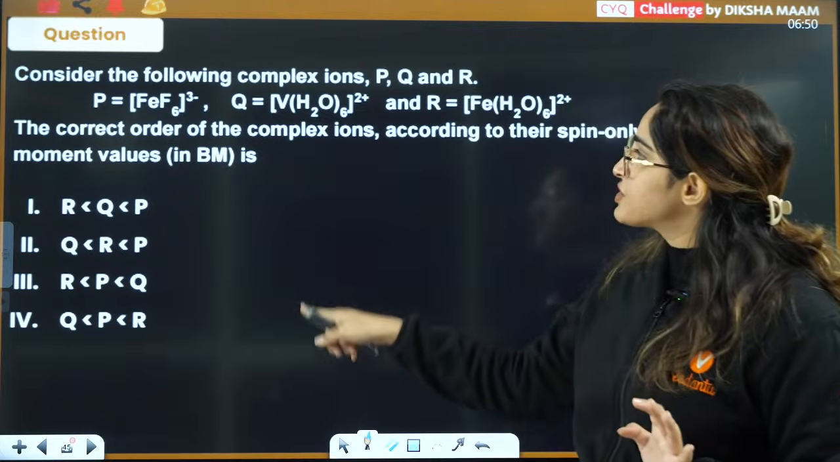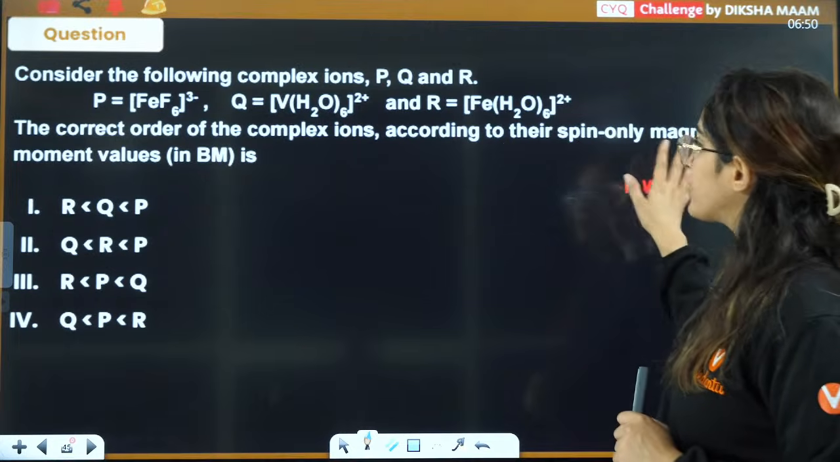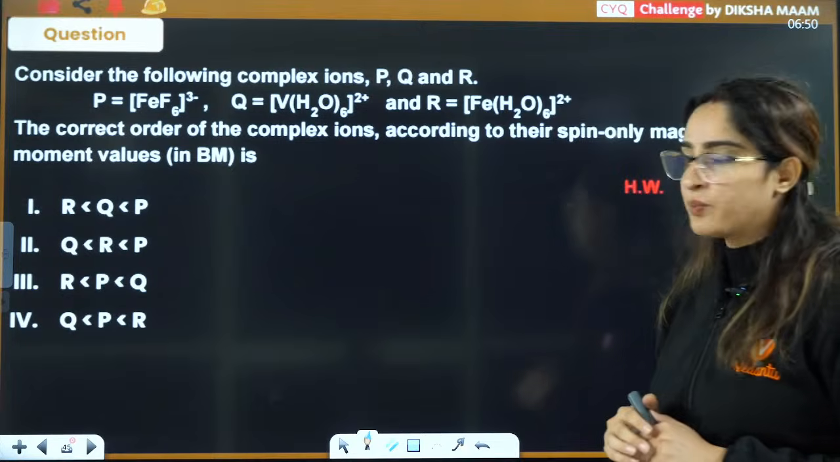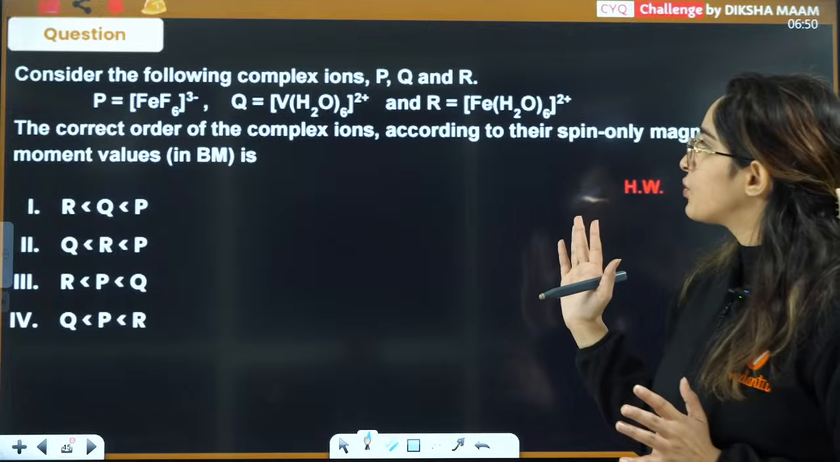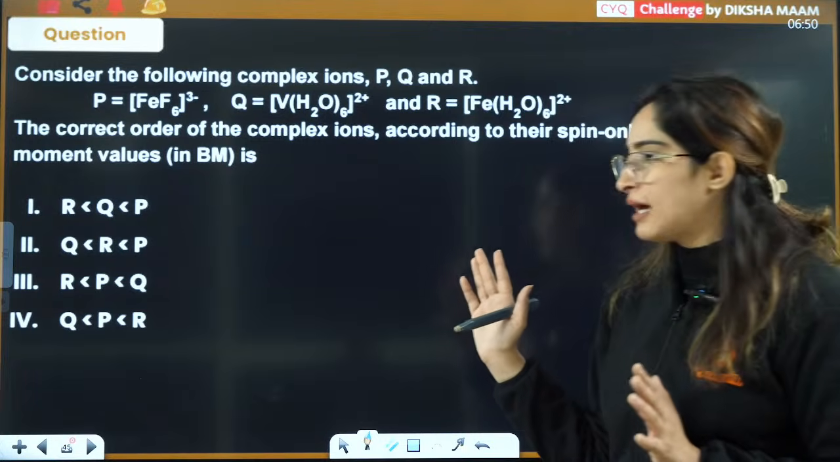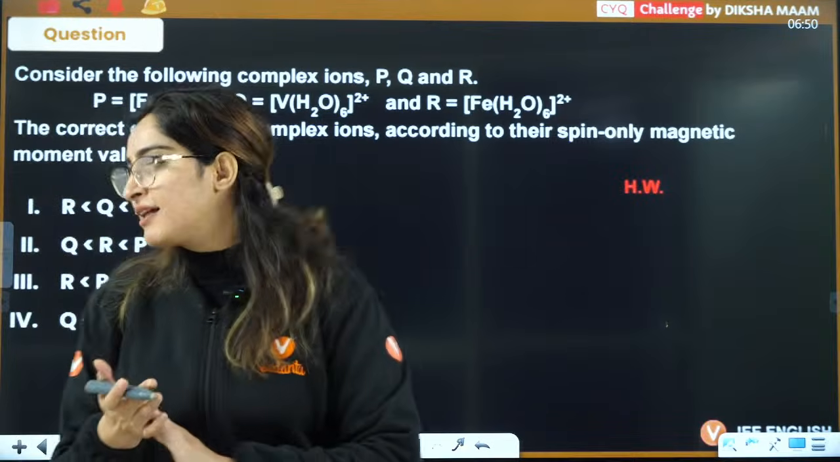This is the question. You have P, Q, R. According to the spin-only magnetic moment, you have to write what the value is. Find out now. All of these are weak field ligands only, right? And that's how you will answer, right, everybody? Let's see how many of you will answer this in the chat box.